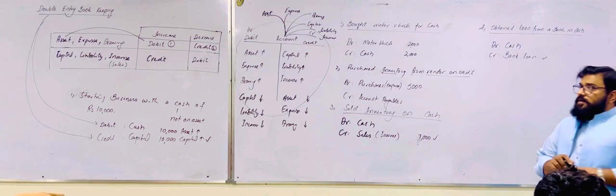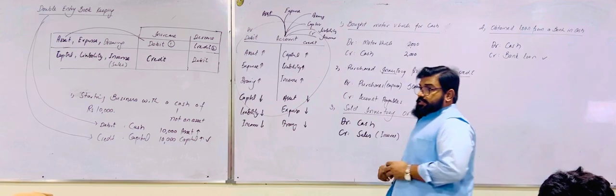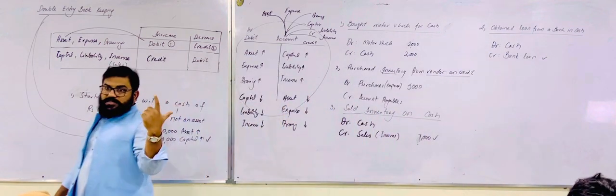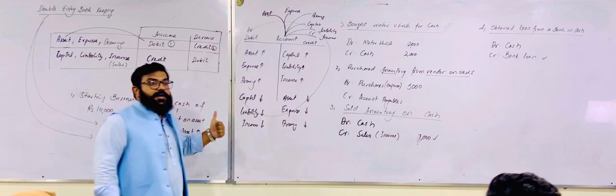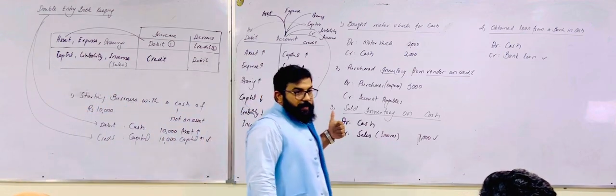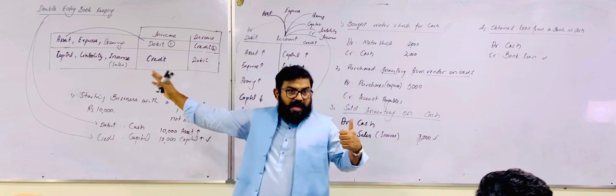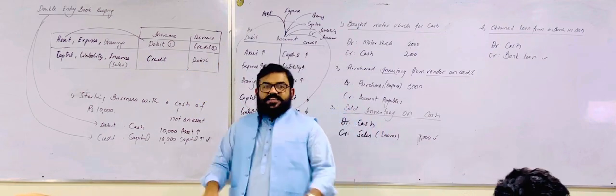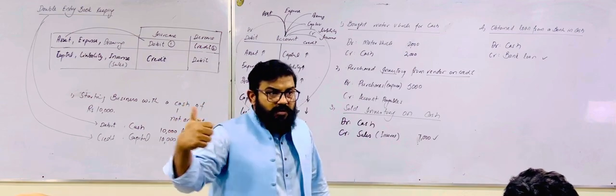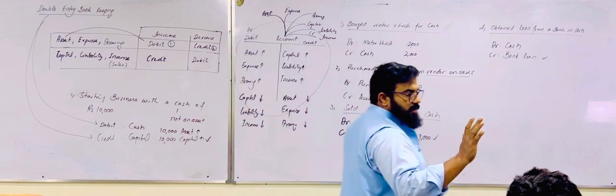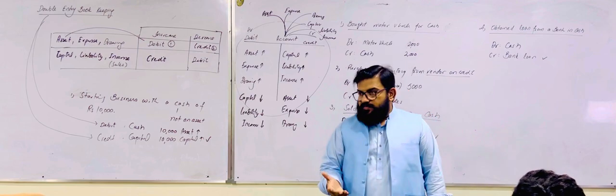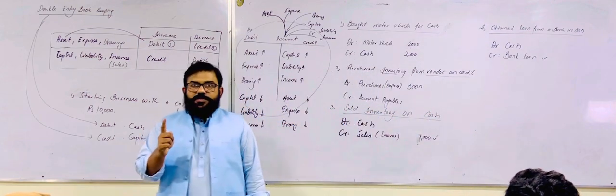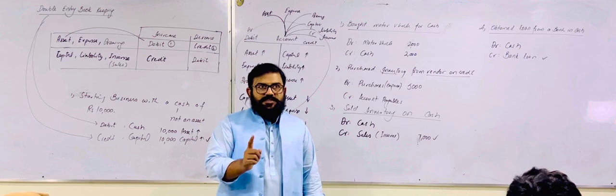Okay. So what we have learned today: there are two categories of accounts. One is the debit category, another is the credit category. The debit category of accounts is asset, expense and drawings. When there is an increase in asset, it will be debited. So you need to remind yourself: if you are purchasing some book, you will say, the sir said if there is an increase in asset.